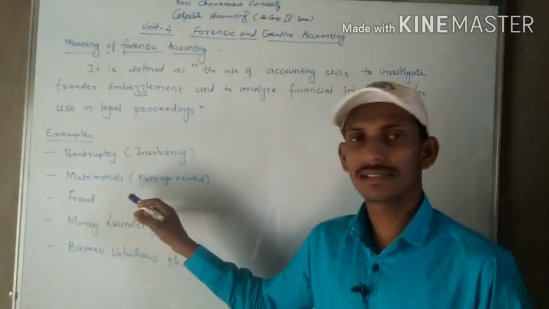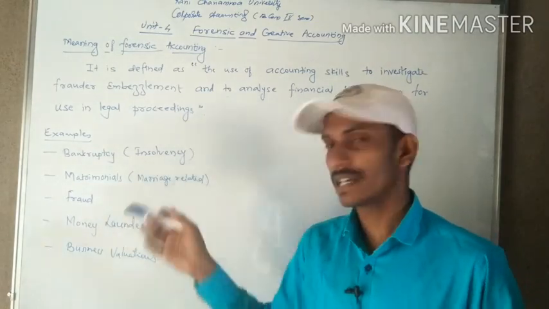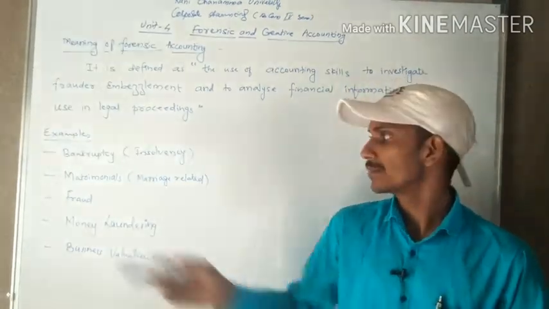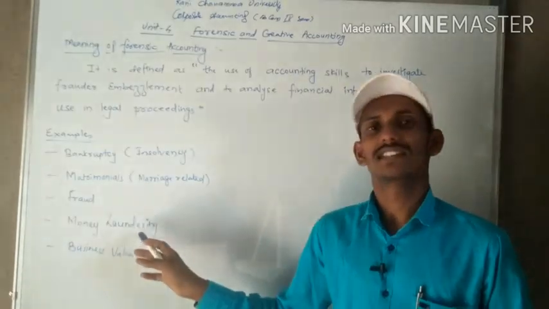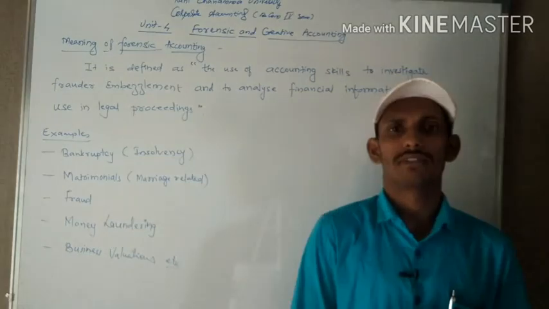Again, matrimonial, marriage related issues of any kind. Just now I have given you the example of a divorce case. Again, fraud, money laundering, that is money transferring or fraud in money, or any kind of business valuation.